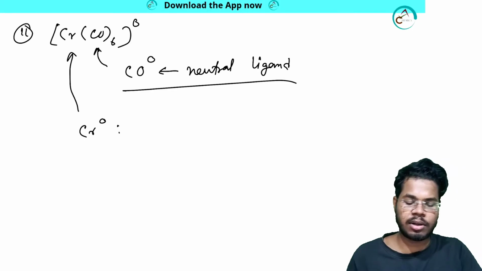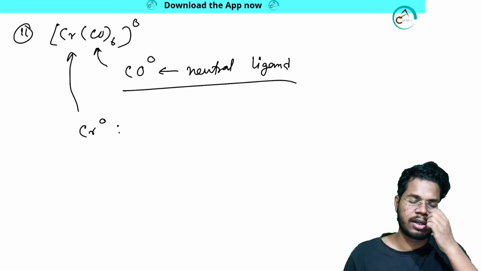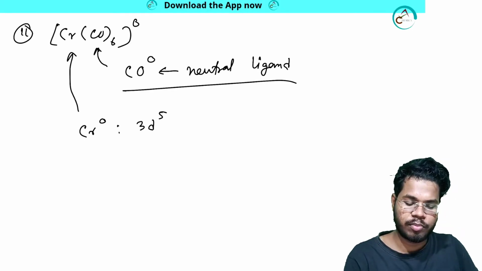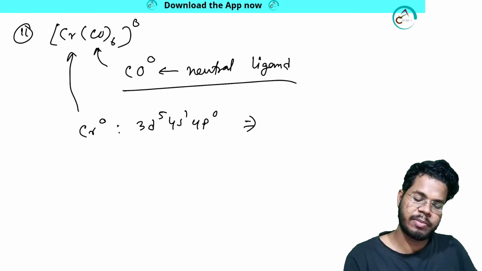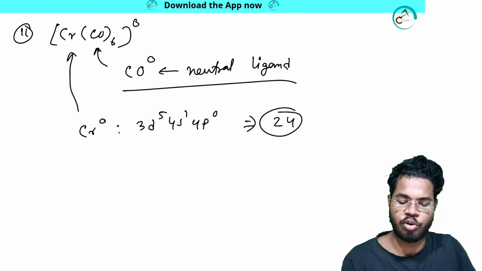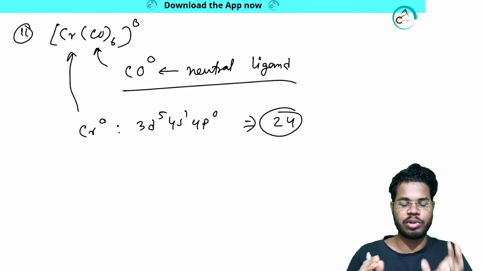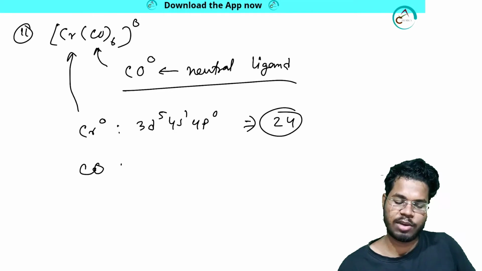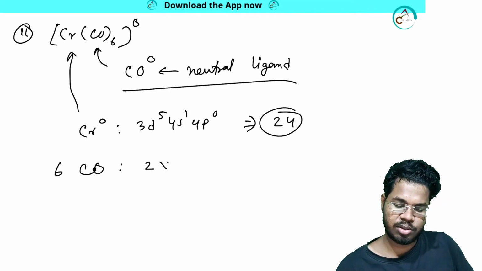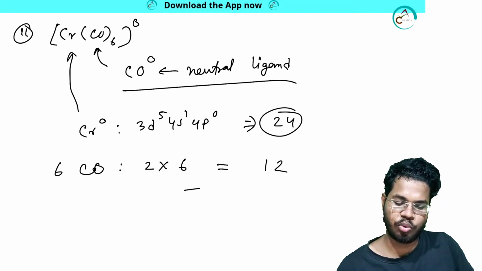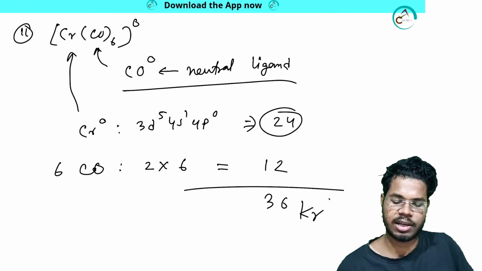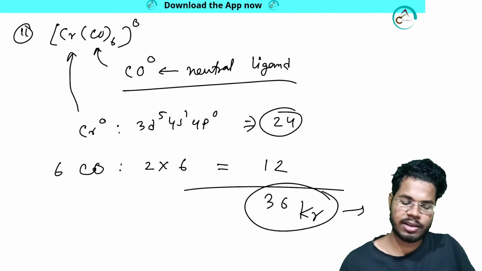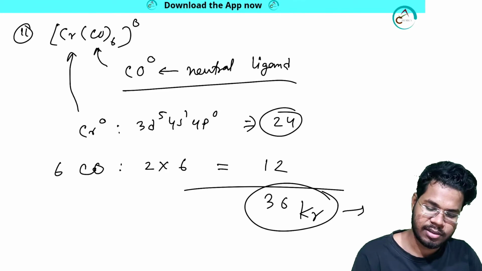So chromium's electronic configuration will be 3d5 4s1 and 4s0 4p0. That means chromium has a total of 24 electrons. You know that. And carbonyl, 6 carbonyls, 2 into 6 equals what? 12. Summation 36. Krypton again. So let me calculate the valence.